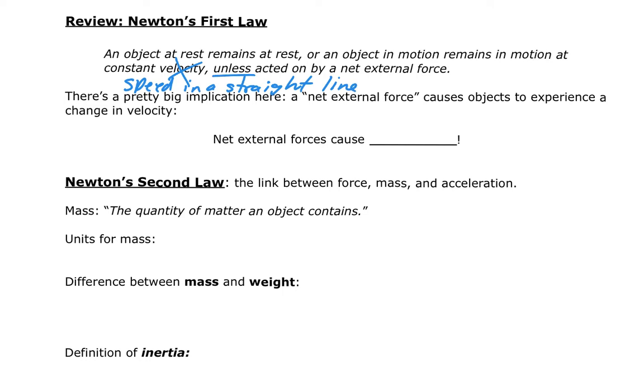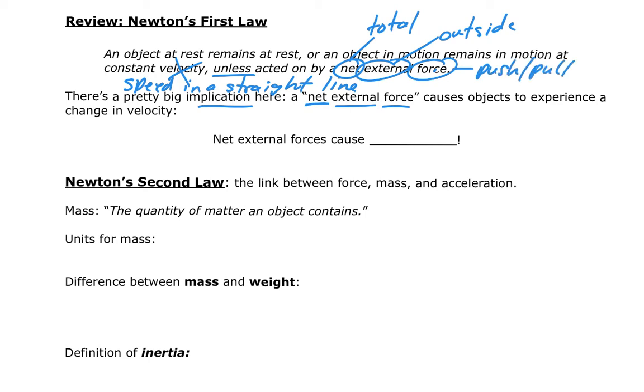So there's a big implication here, and the implication is that a net external force, and remember we talked about what these words mean, okay, so net means total, external means outside, it means I can't exert a force on myself, right, some other object has to exert a force on me, and force is just a push or a pull.